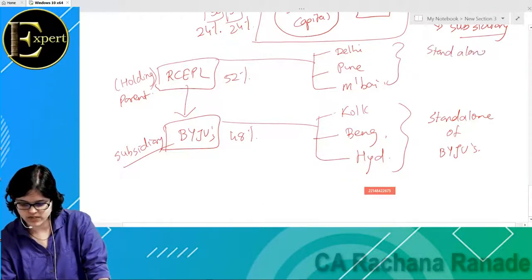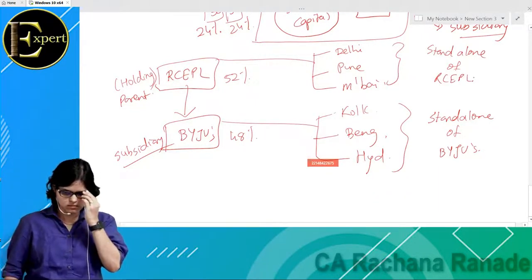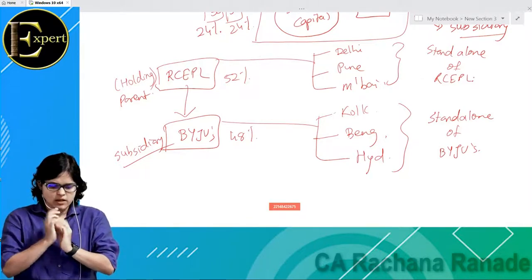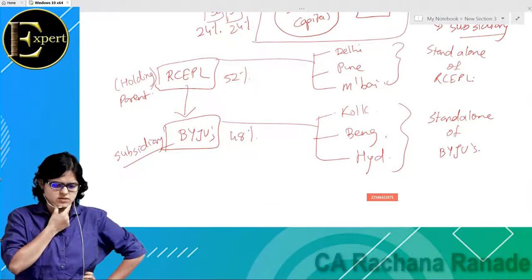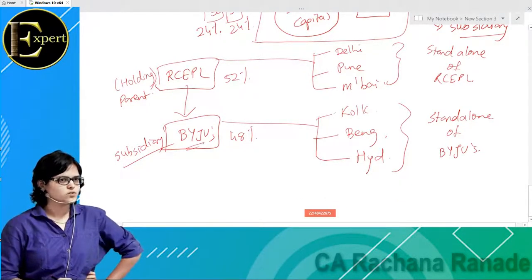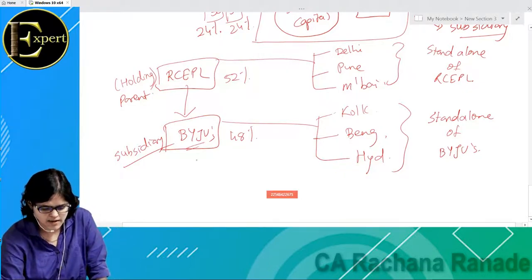Okay, now but wait, understand. Red Chillies का खुद का financial statements तो बन गया. Okay, now Red Chillies is interested to know whether Byju's has made a profit or not. So let us take a small example. Assume that Byju's makes 100 rupees of profit in this year. 100 rupees profit is of Byju's. Okay, till here.